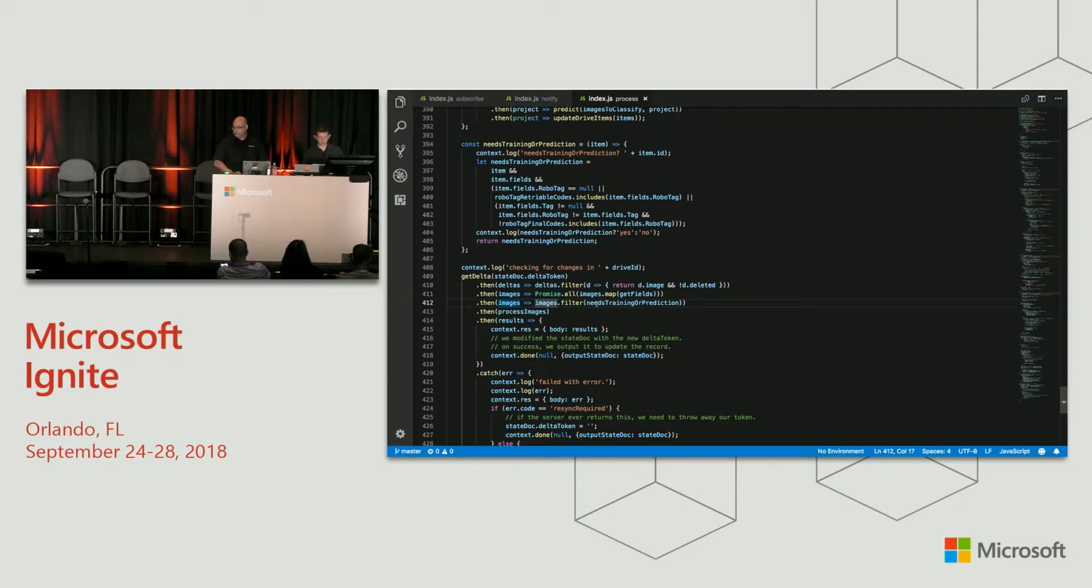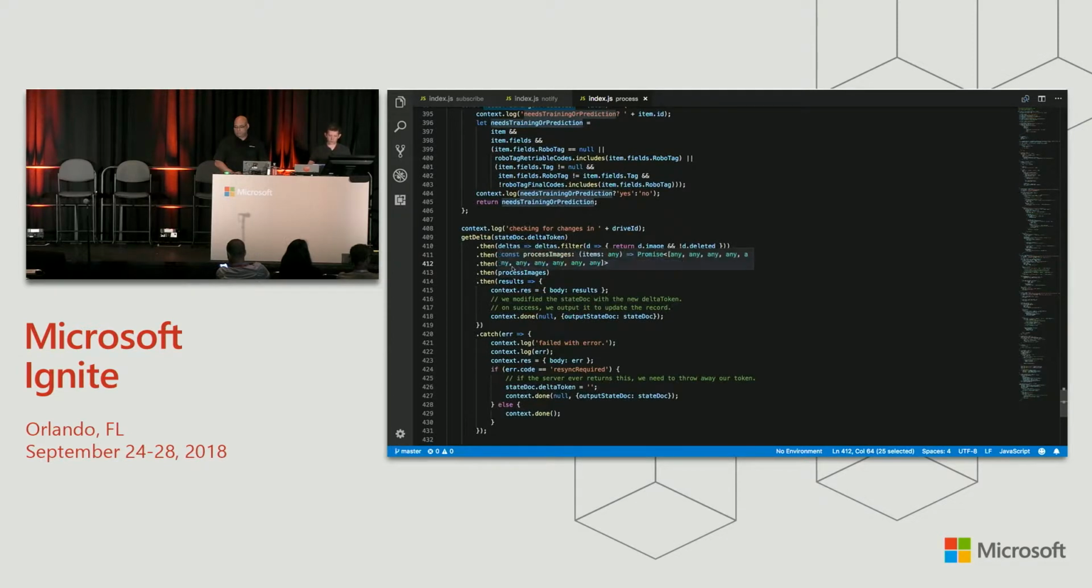Once I get all of those back, I filter down to the images that need training or prediction. Lots of ands and ors over here, but roughly what this is doing is saying, we have a library that has some custom metadata, tag and robotag. If there's no tags, it means we need to send this to the robot to figure out what it is and stamp a tag on it. Is it a cat or a cactus? If there are tags, but they're different, then that means the human said, hey, you were wrong. Let's go train the model so it'll be better next time.